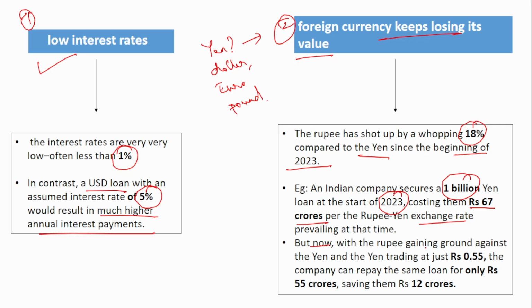But now the rupee is gaining against the yen, and the yen is trading at around 55 paise. Then the company can repay the same loan for only 55 crores, saving 12 crores. Due to the depreciation of the yen, the same 1 billion yen will cost only 55 crores now, which had cost 67 crores a year back. So the Indian company will save 12 crores. Because of these reasons, India has chosen the yen as the favorable currency for taking the loan.